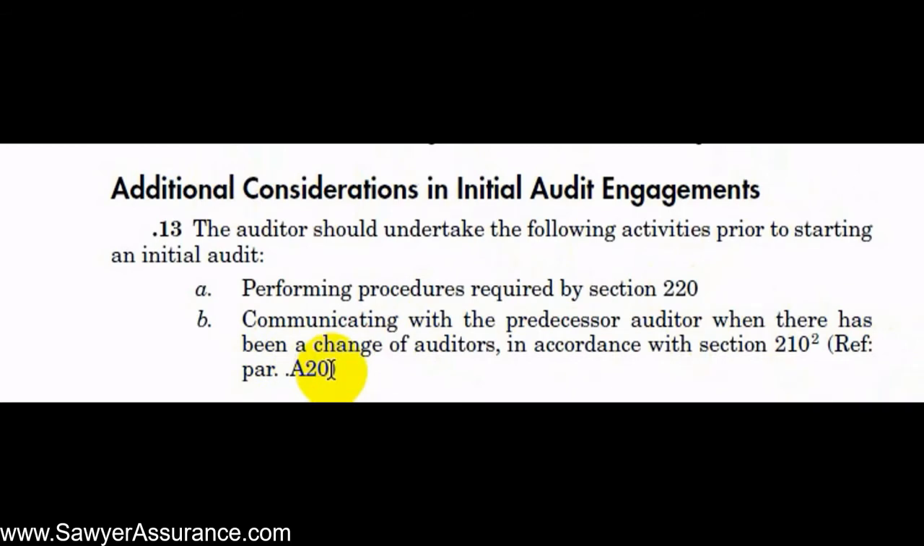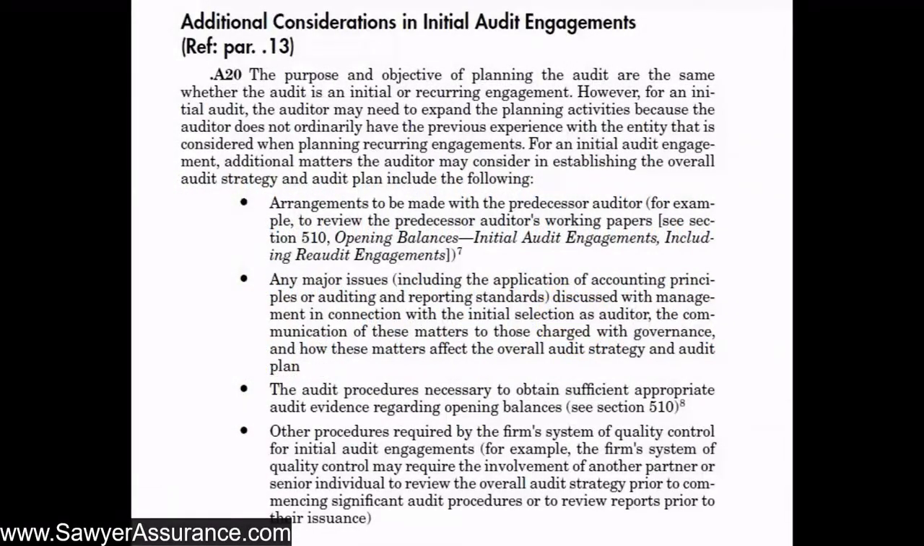Let's go down to the explanatory material here at section A20 to see what additional information they have for us regarding initial audit engagement. Okay, so now we're down to the explanatory material about additional considerations we should make in initial audit engagements. And this basically just reiterates what the other AUC sections tell us to do related to initial audit engagement. So let's just go through these really quick.